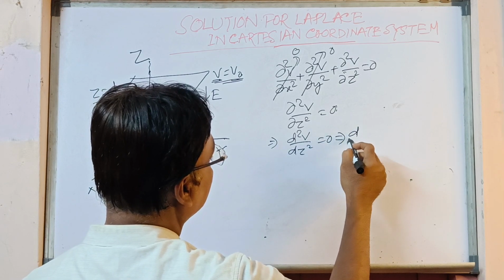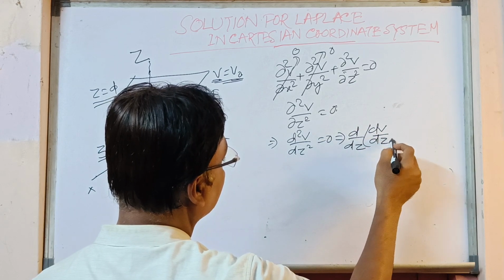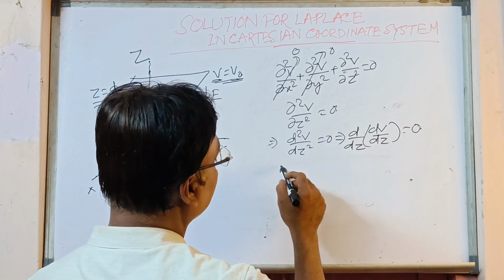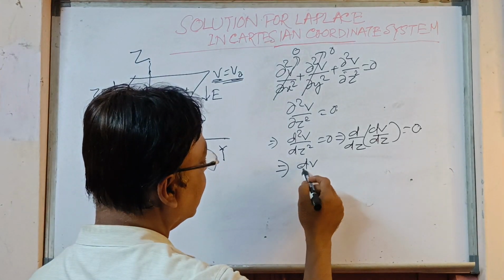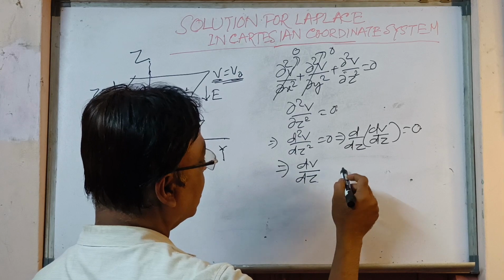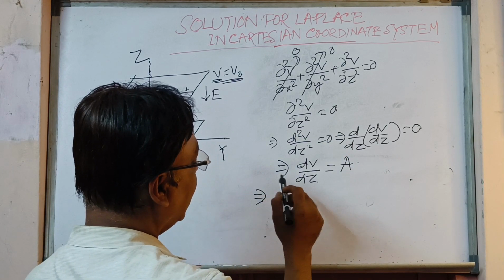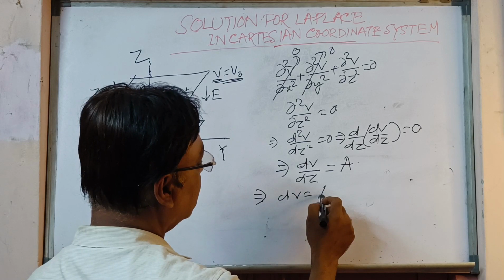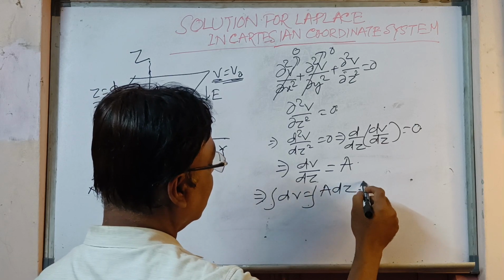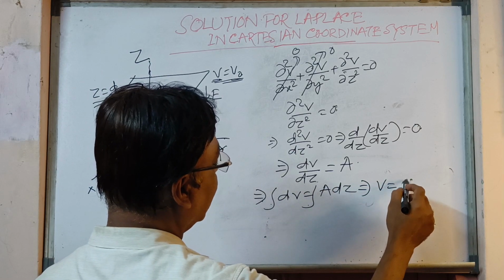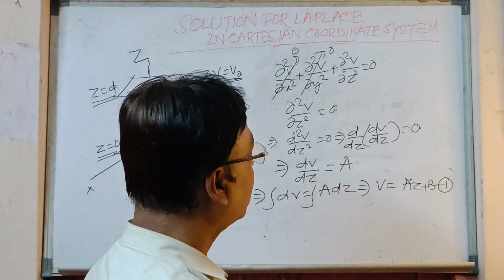So that gives you d by dz of dV by dz is equal to 0. So from this we can get further, it is implied that dV by dz is equal to some constant a. So from this again dV is equal to a dz, and if we integrate both the sides we will get V is equal to az plus b. Suppose this one is equation 1.